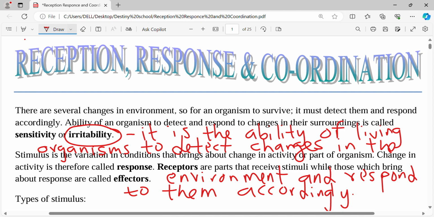So that is irritability. Sometimes you can also be asked, what is the importance of irritability? Yes, the main importance of irritability is that it enables the living organism to move away from harmful predators or harmful conditions. So it enables the living organism to escape predators, and to avoid harmful environments or harmful conditions.